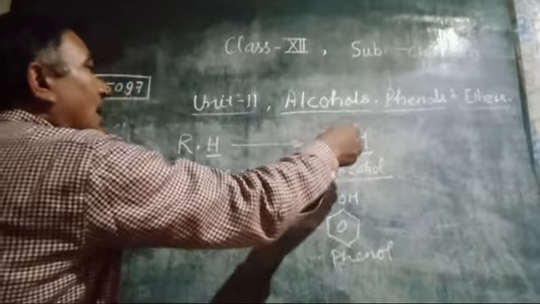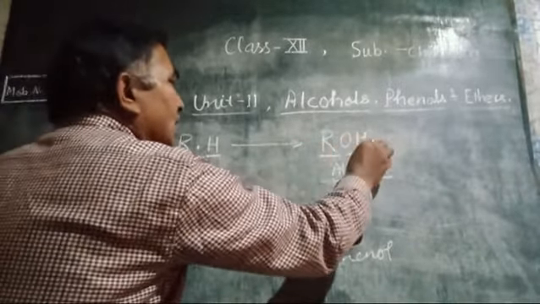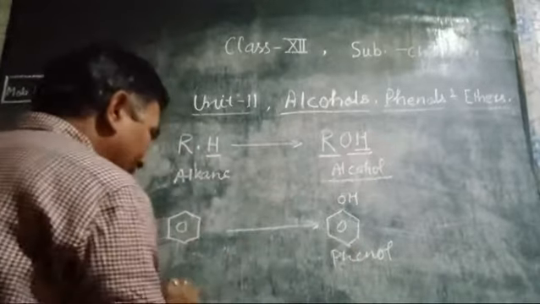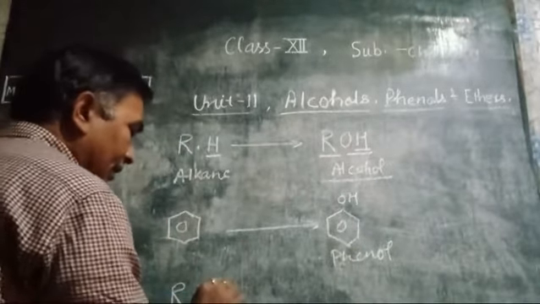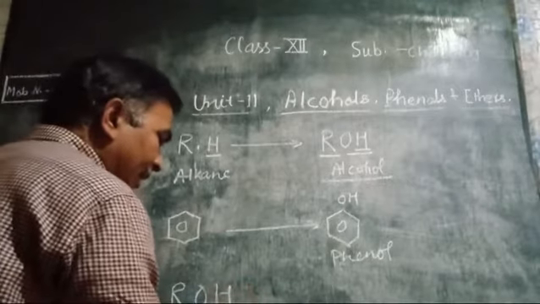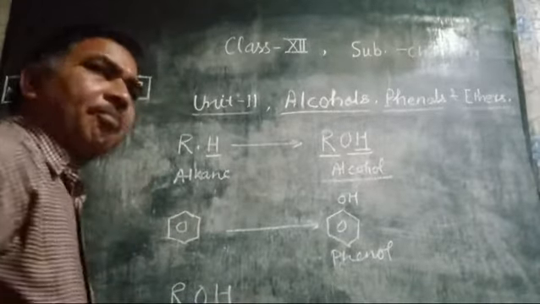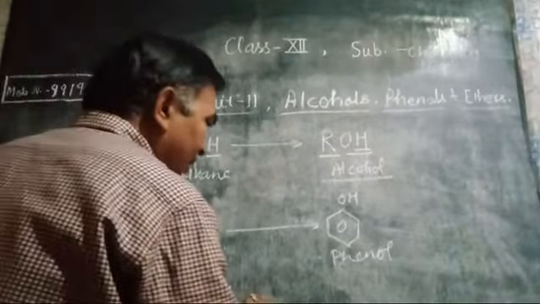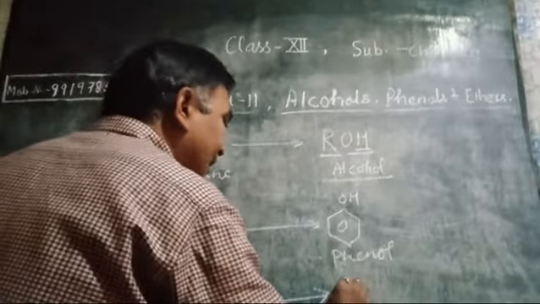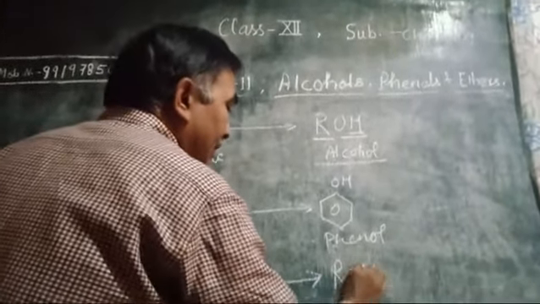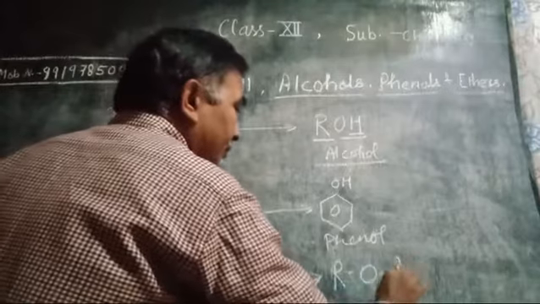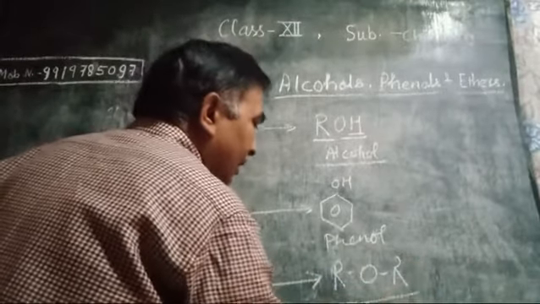And if the hydrogen atom of alcohol is replaced by an alkyl group, then the compound formed is called ether.